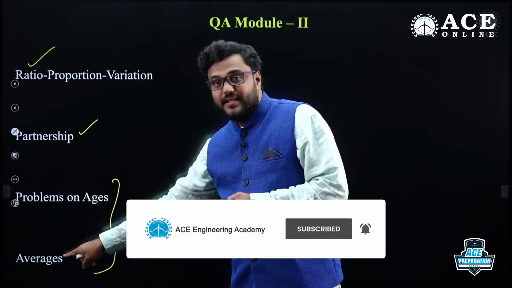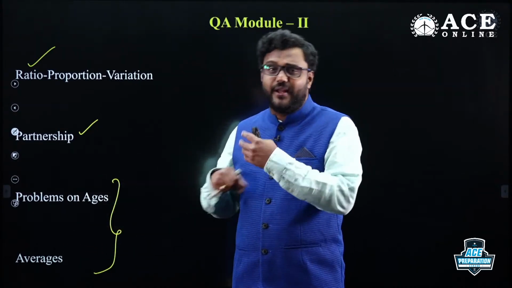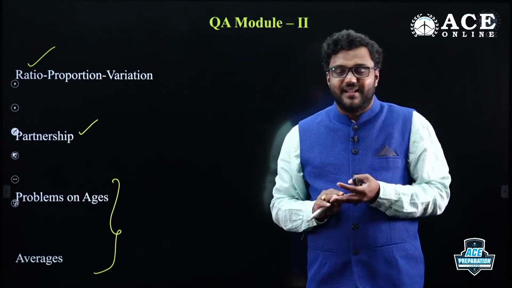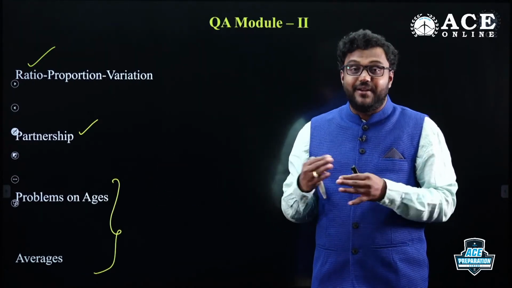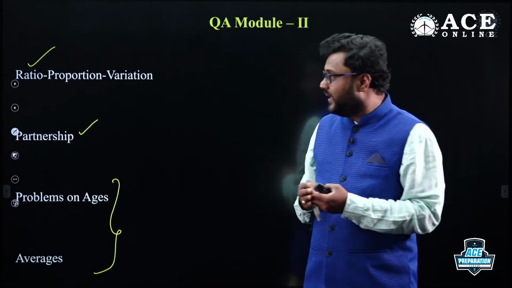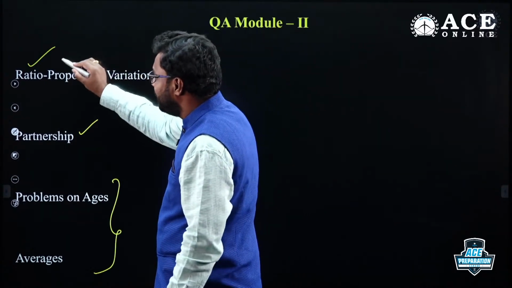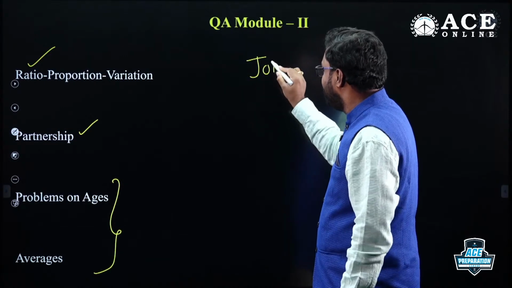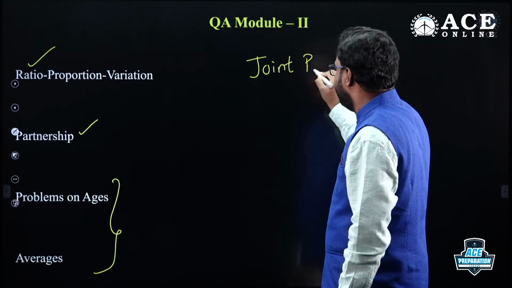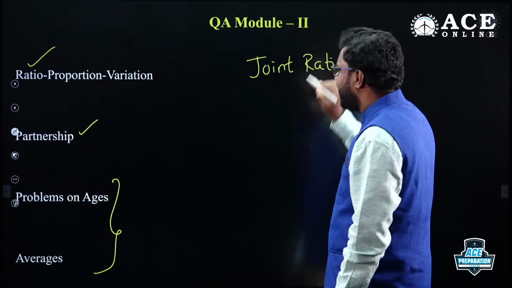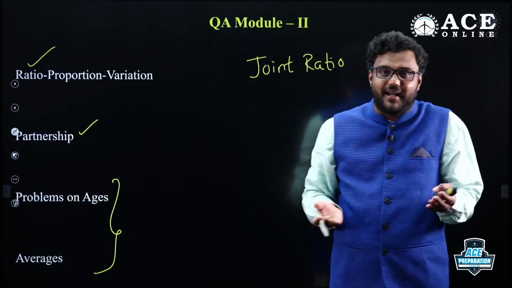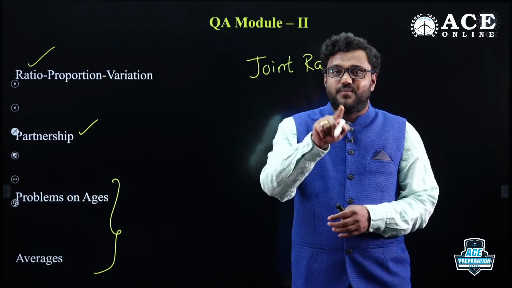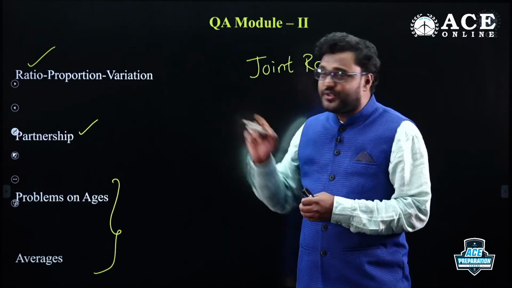And averages, yes, on average they're asking questions related to ages as well. Once you are done with problems on ages, immediately go with the averages concept so that you can connect and learn easily, right? And ratios, yes, what is joint ratio? Especially in previous year papers, they focused more on joint ratio. There are different types of ratios: duplicate ratio, triplicate ratio, subduplicate ratio, subtriplicate ratio. There are a lot of definitions, but they focused more on joint ratio in the ratios concept.